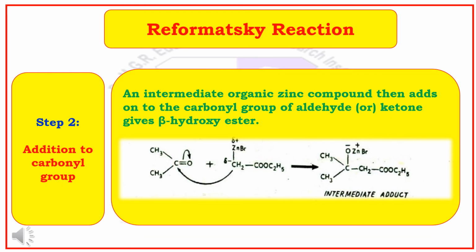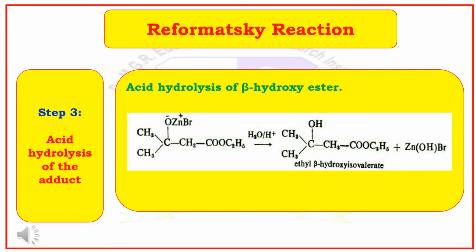Step 2, addition to carbonyl group. The intermediate organozinc compound then adds on to the carbonyl group of aldehyde or ketone, giving beta hydroxy ester. Step 3, acid hydrolysis of the adduct. In this step, beta hydroxy ester undergoes acid hydrolysis to give ethyl beta hydroxy isovalerate.